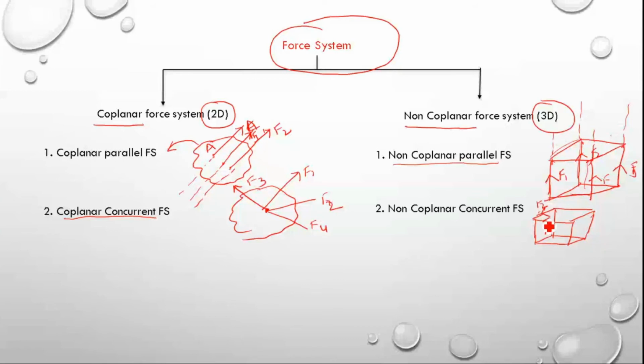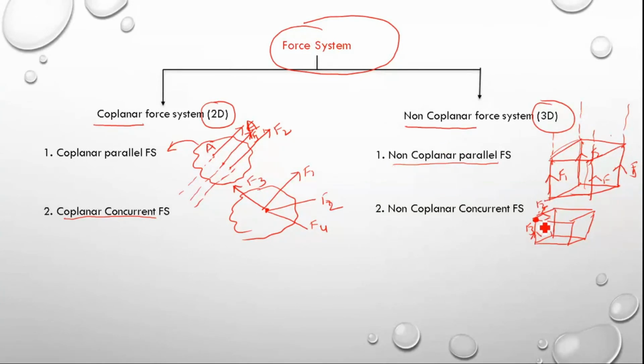F2 force is acting here, or F3 force is acting here. F1 force, F2 force, F3 force, all their lines of action are meeting here. So in this case also, the forces are acting on different planes. This F1 is on a different plane and this F2 is on a different plane. So here the forces are acting on different planes, so you will call it non-coplanar.